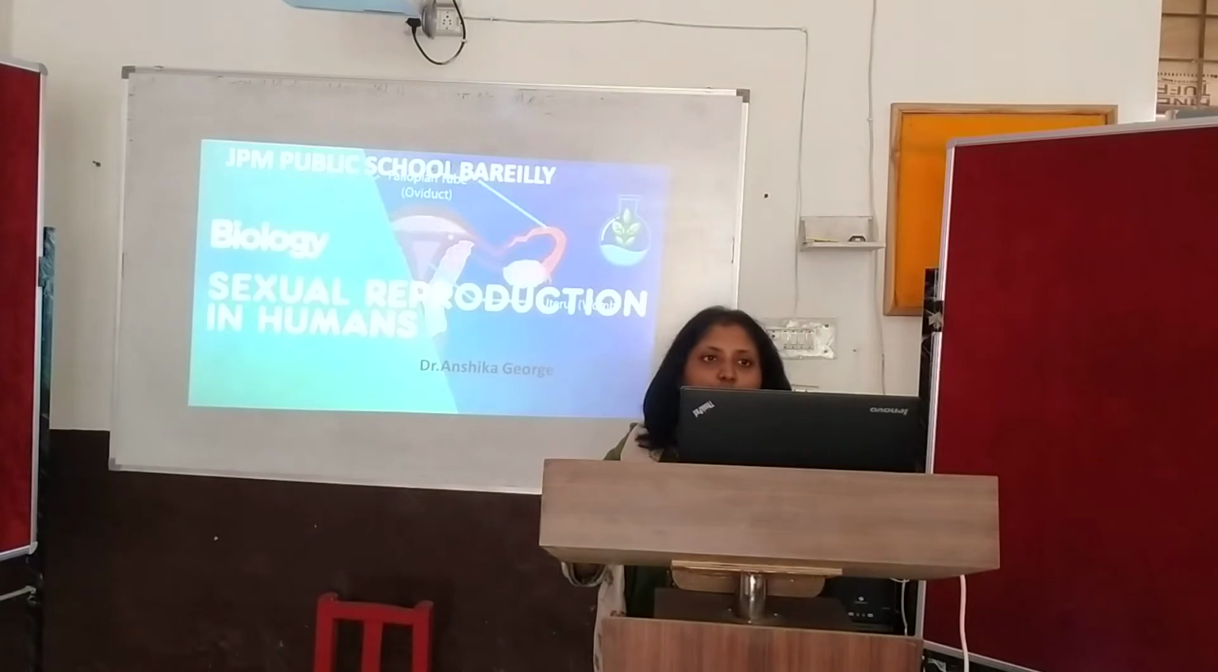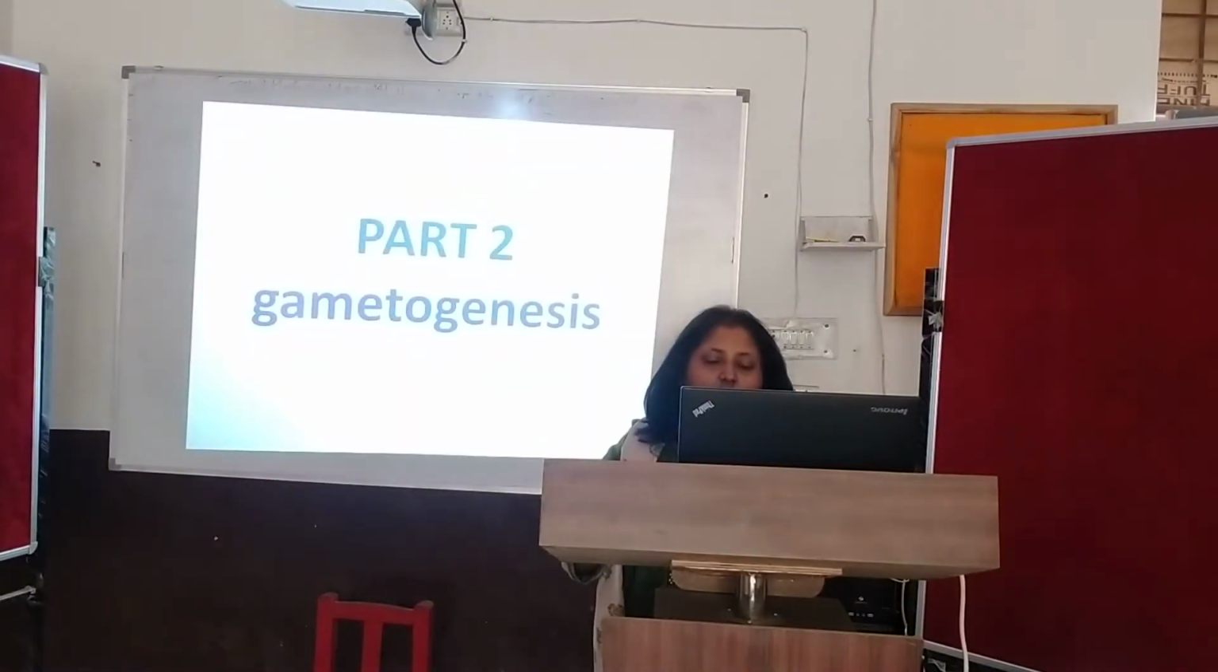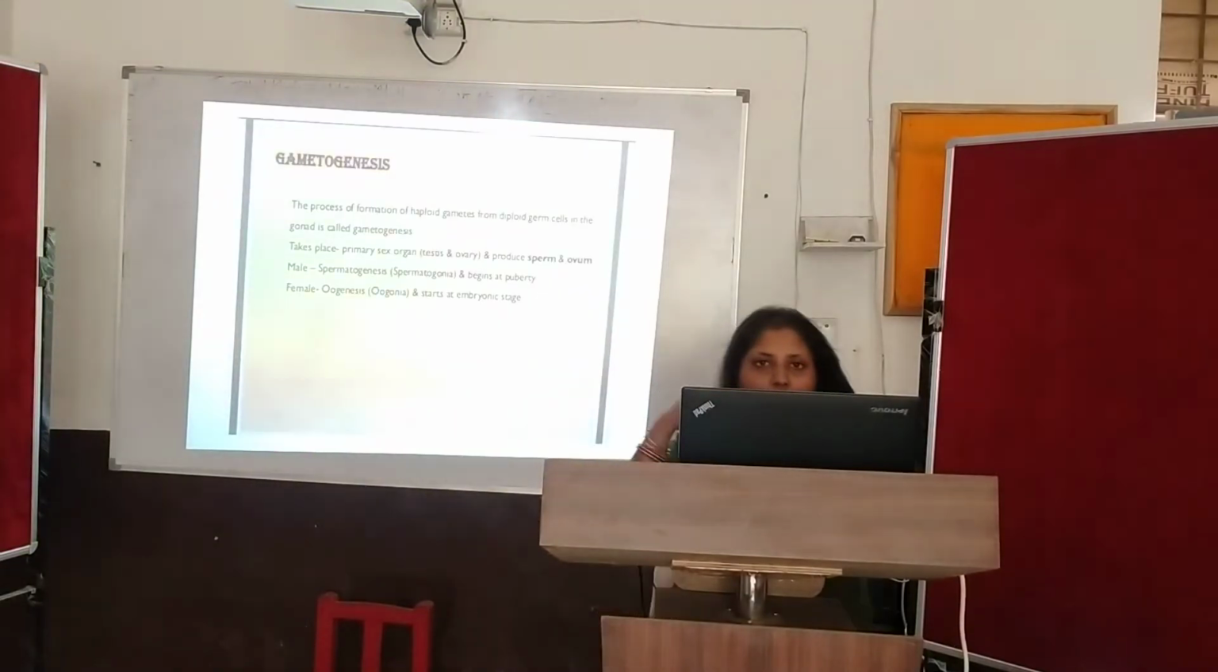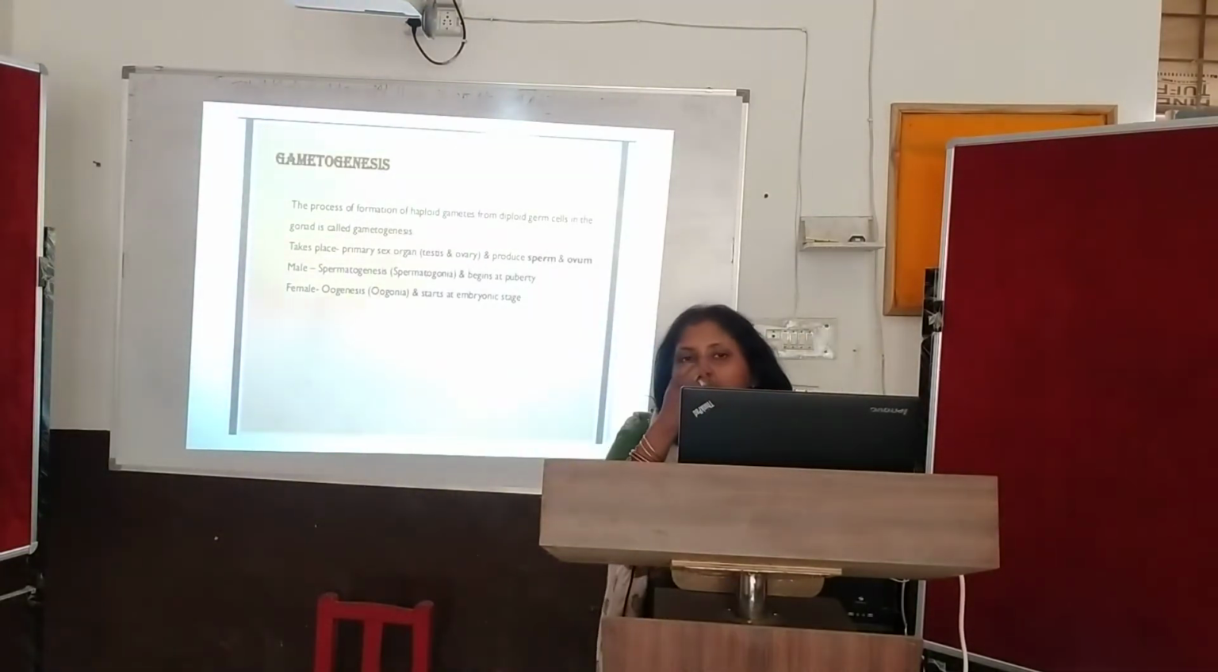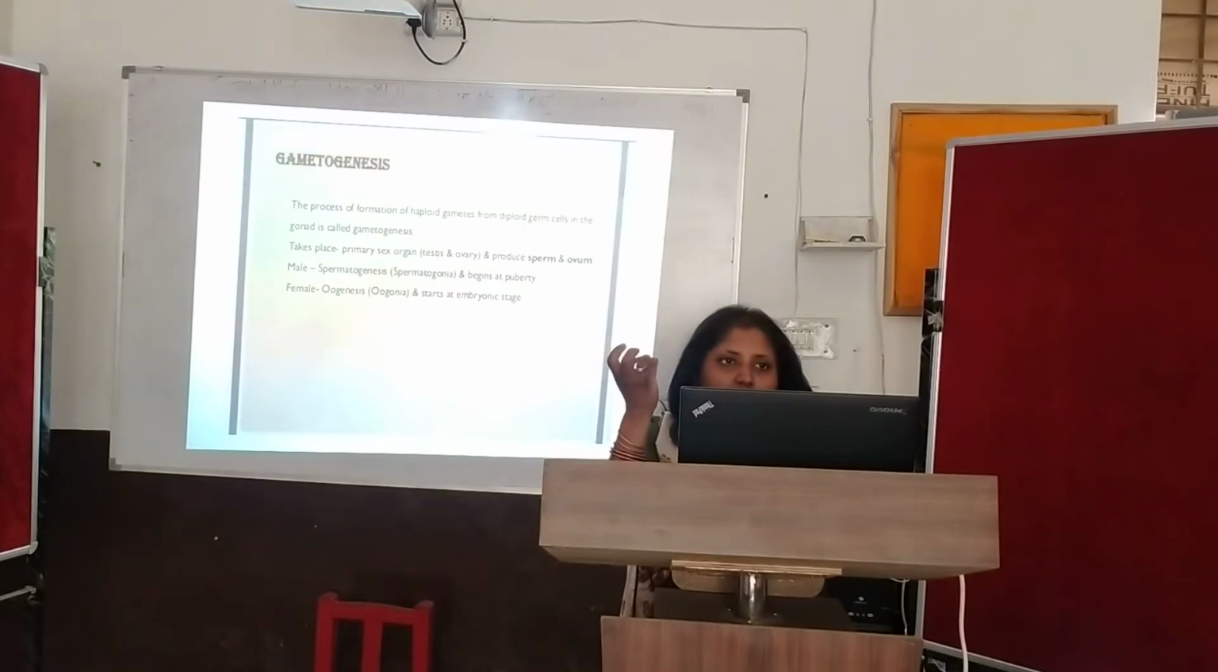Of the chapter is sexual reproduction in humans. So here I am carrying on with part 2, that is gametogenesis. Before, in the first chapter, we studied reproduction in organisms. What was gametogenesis? It was the formation of the gametes, that is the haploid gametes, and it was a pre-fertilization event. So now here again with gametogenesis, I am going on with the bullets.